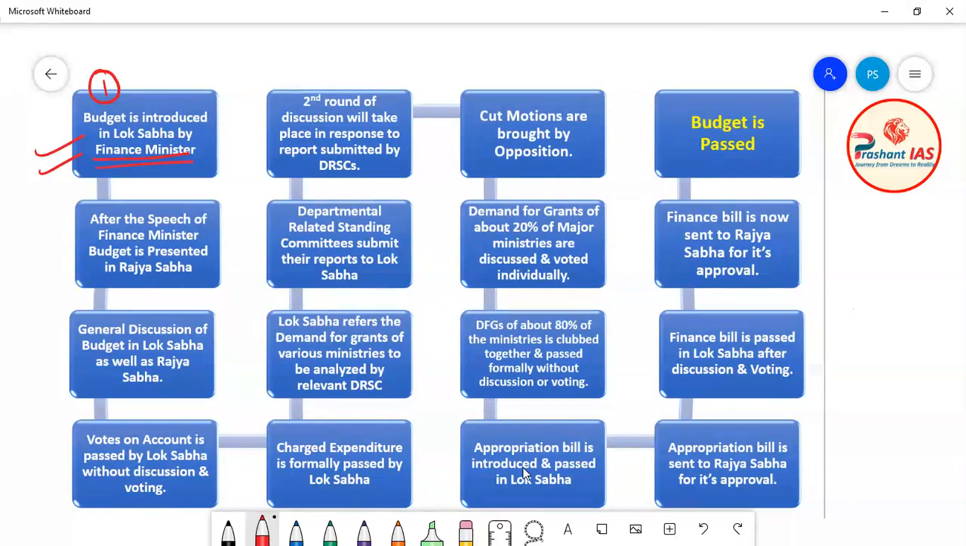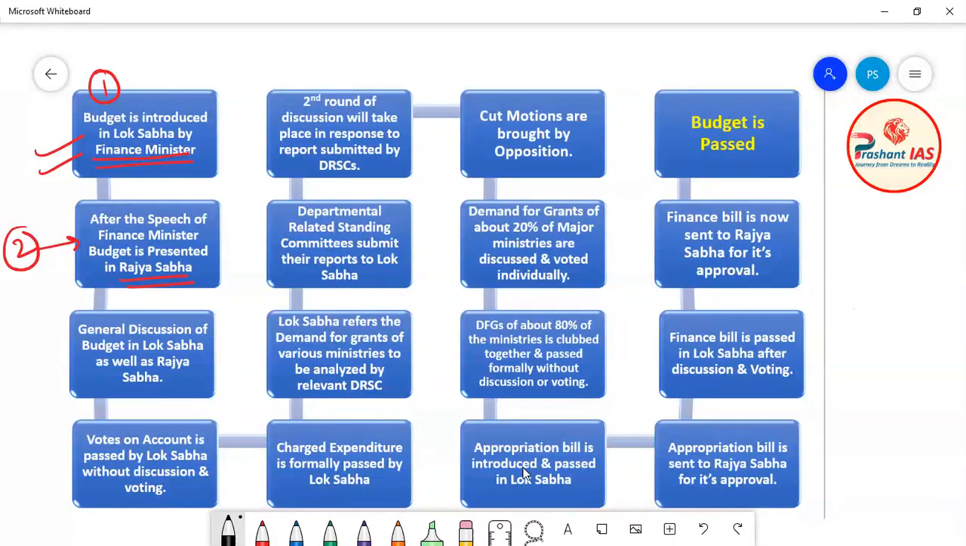Okay, now friends, once his speech is over, once the speech of Finance Minister is over, then comes the second step. The second step is that the budget is presented in Rajya Sabha. Okay, so now you have to remember that once the speech of Finance Minister is over in Lok Sabha, then the budget is presented in Rajya Sabha.